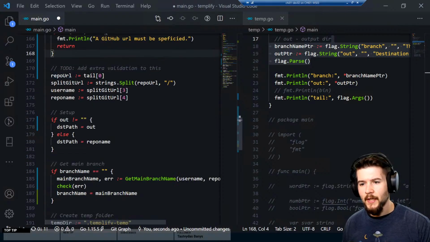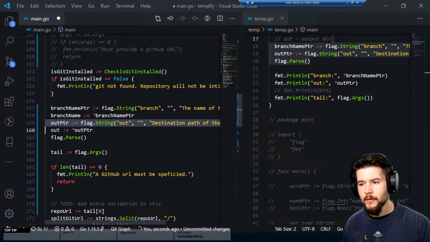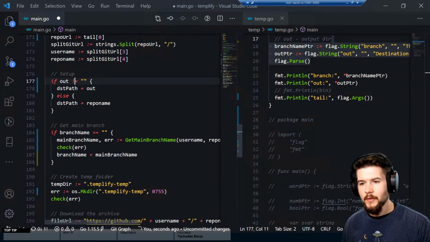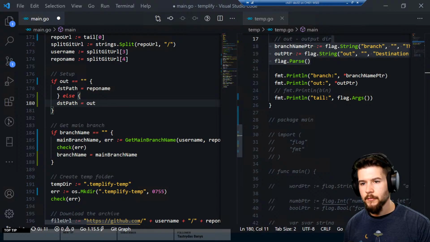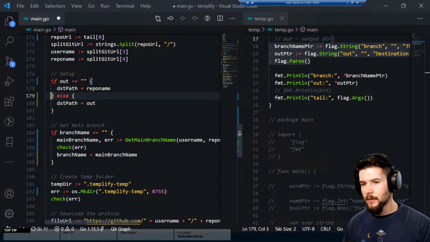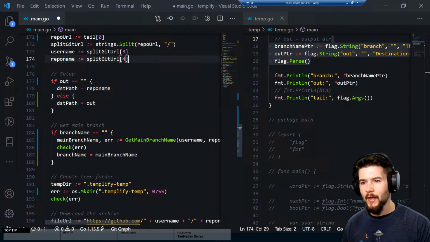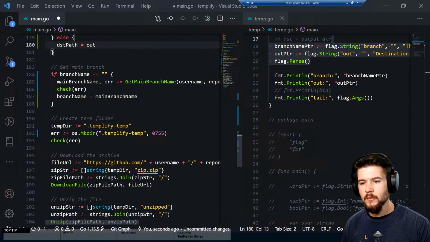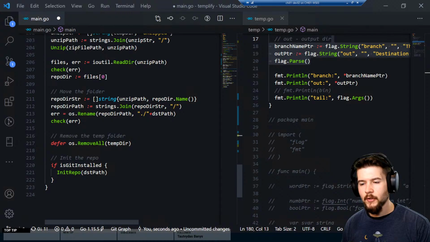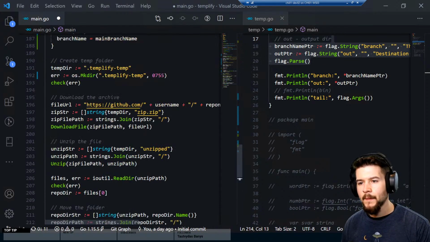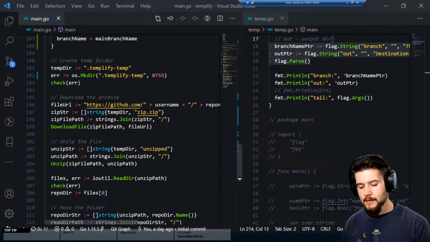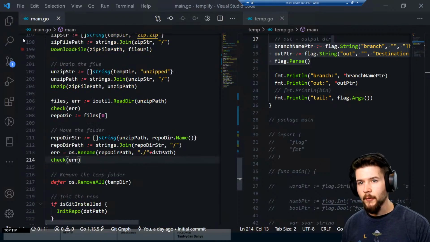The next one we're checking is the output flag here. If out is equal to empty, then I guess I could do this. Just to keep the logic consistent, if out is empty, then we're going to set it to whatever the repository name is. Otherwise, we're going to set the destination path to out. And that's used down here for when it actually downloads or extracts the zip folder into wherever it's going to end up being. I think this is kind of done and working, so let's try it out.